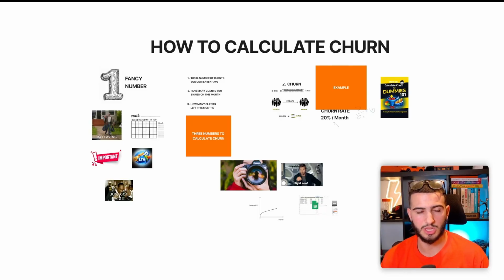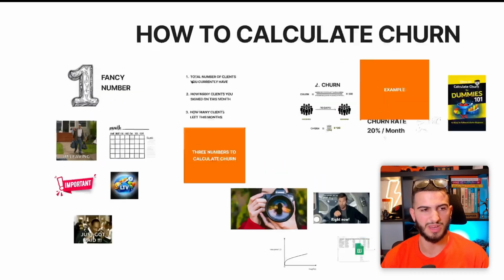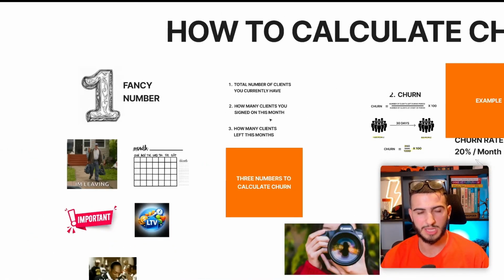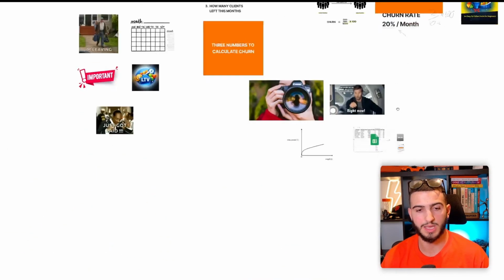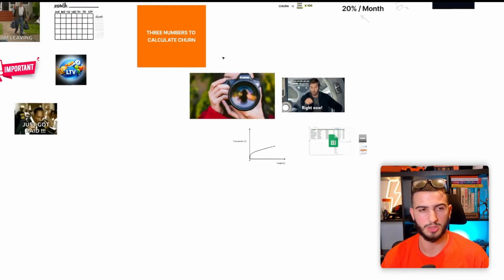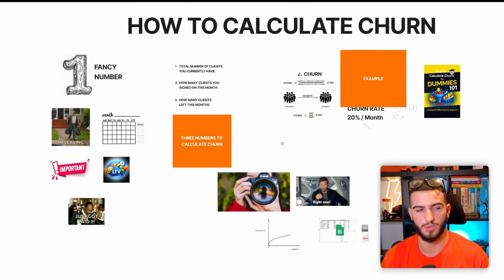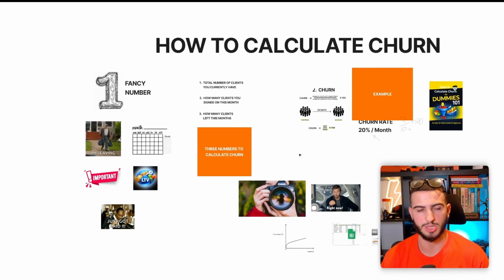And that is pretty much it. That's how you can track the churn rate in your agency. All you need is these 3 numbers right here, and that's to give you a snapshot of what your current churn rate actually is. Then I'd recommend setting up a sheet like the one I showed you in the example to get a better idea of what that looks like over a period of time, so you can track the progress and whether it's improving or worsening.